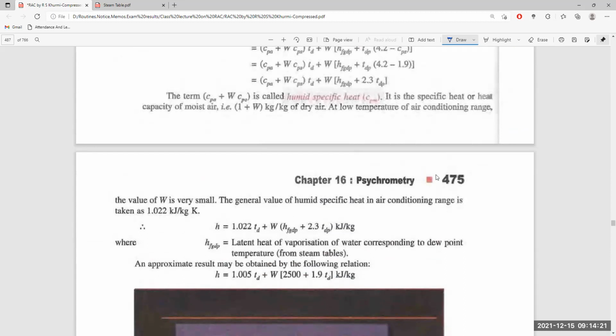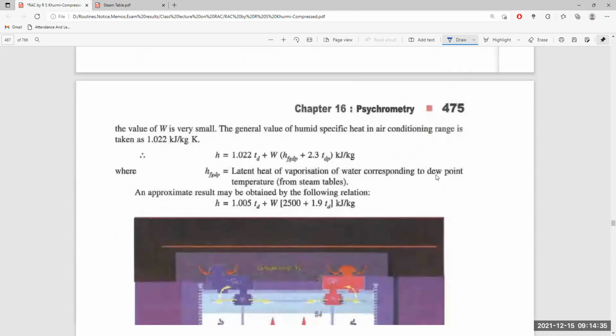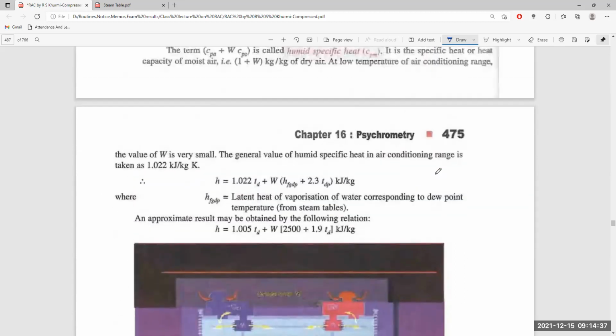HFGP is the latent heat of vaporization of water corresponding to dew point temperature, which is available from the steam table. If we put them, then this equation will be reduced further into 500 plus 1.2 dP.